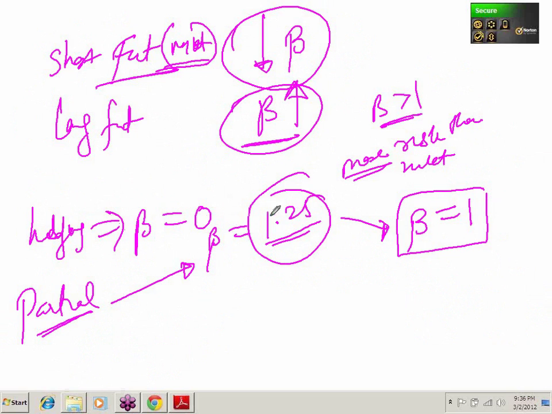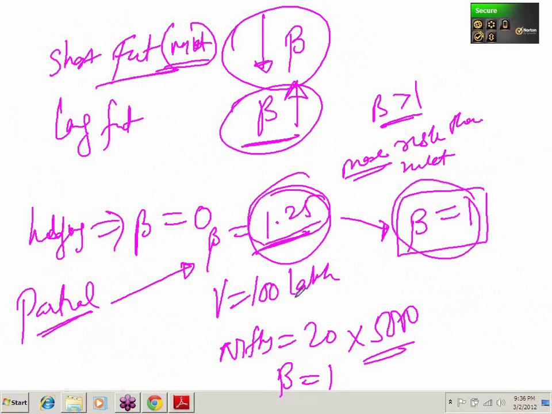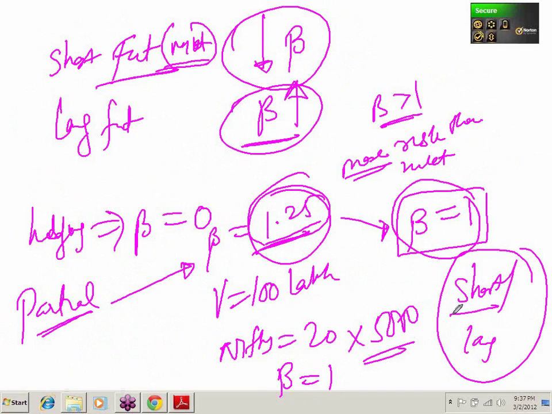In an examination you can get a question: beta of a portfolio is 1.25, the value of the portfolio is 100 lakh. Mini Nifty contracts are available, each contract is 20, and the value is, let's say, 5,000. Beta of the mini Nifty contract is obviously 1. From 1.25 I want to make beta 1. How many contracts should I short or go long? First of all I should short, because if I want to decrease beta, I will be shorting the future.